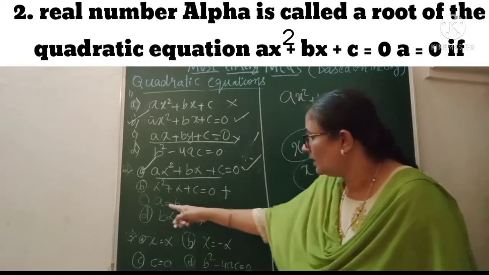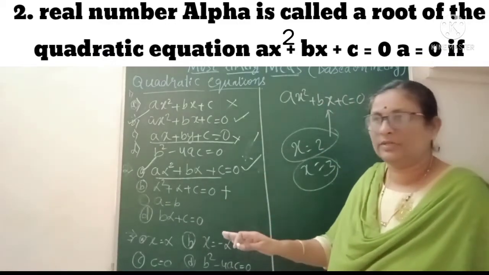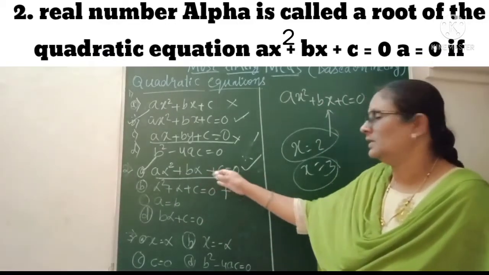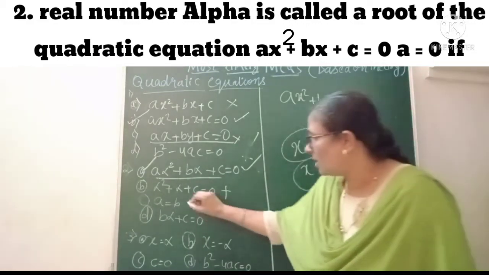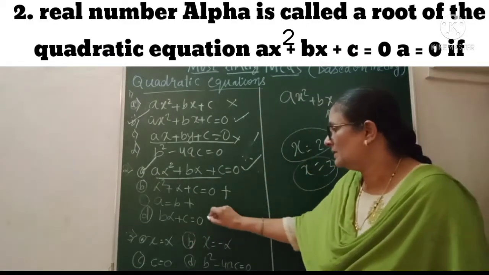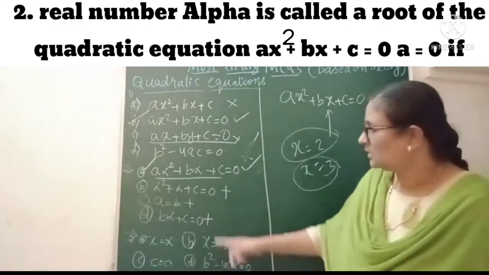Then a is equal to b. Sometimes students make this type of mistake. If a is equal to b, then this becomes 0. Okay, this is a very wrong answer, and it has nothing to do with b alpha plus c. Sometimes they make this type of mistake. So these are not the correct options.